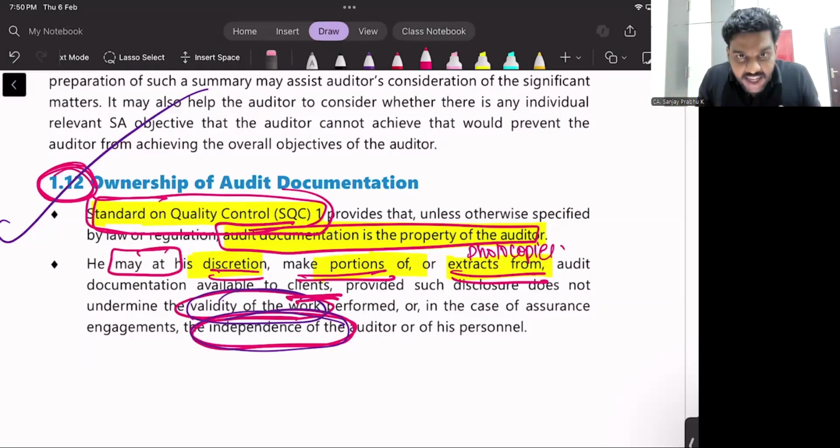But if I feel I can, I may give a part of this audit documentation or a photocopy of it to the client. But one thing should be taken into consideration. What is that one thing? If I am sharing my audit documentation with the client, I have to make sure.